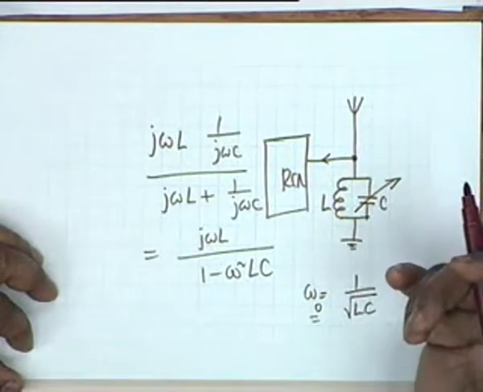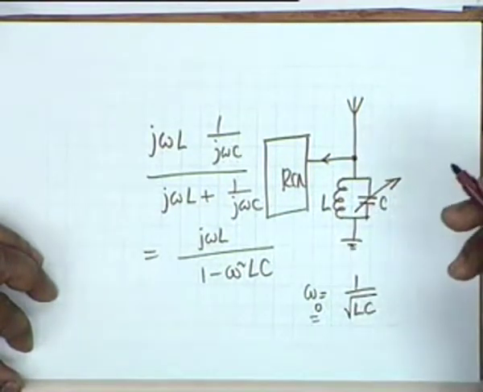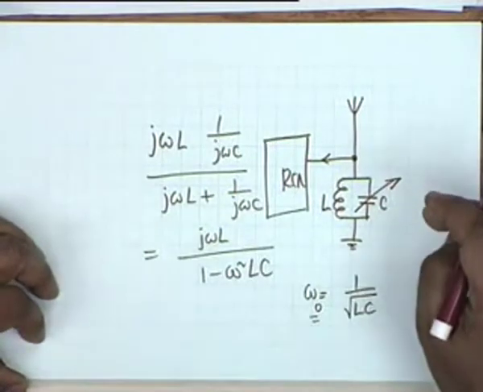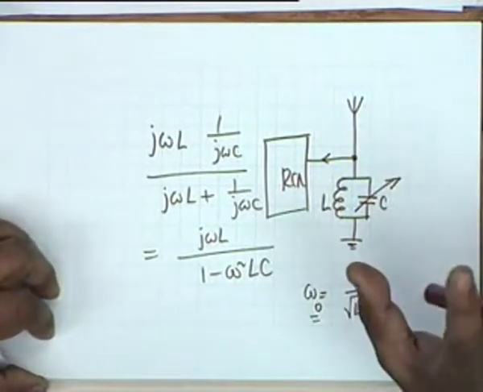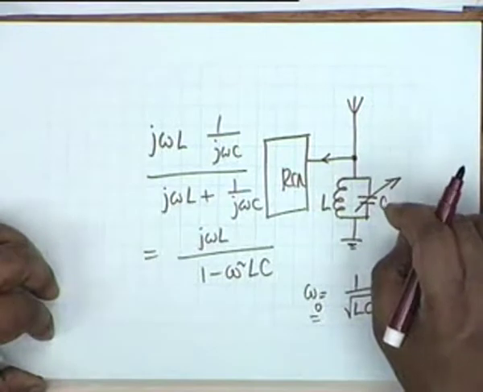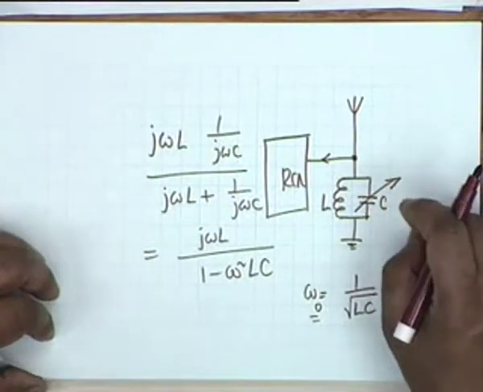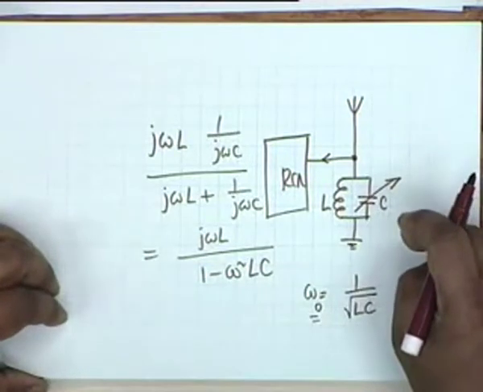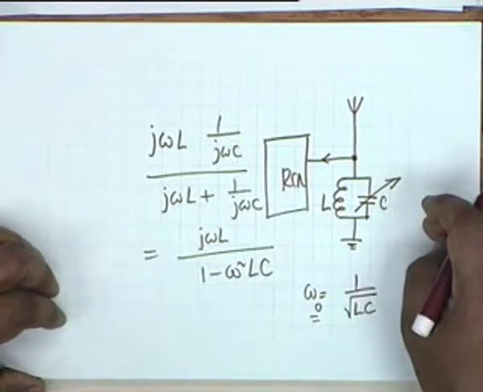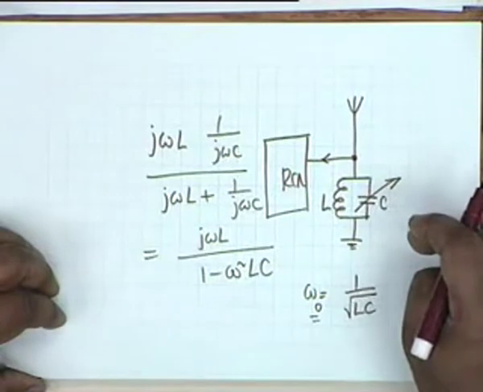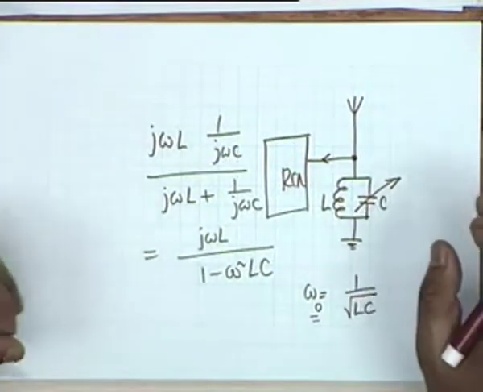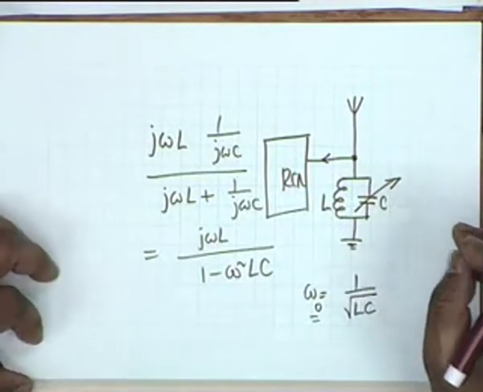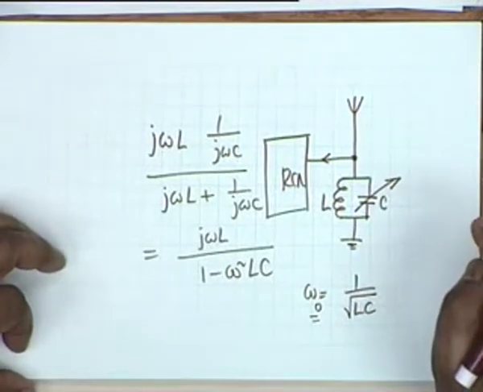Is that clear? So what do these LC parameters do? They perform a frequency sensitive job. That is, they pick up a certain frequency, and the combination of resistance and inductance, the combination of resistance and capacitance, or the combination of inductance and capacitance, or a combination of these three elements can perform frequency sensitive jobs.